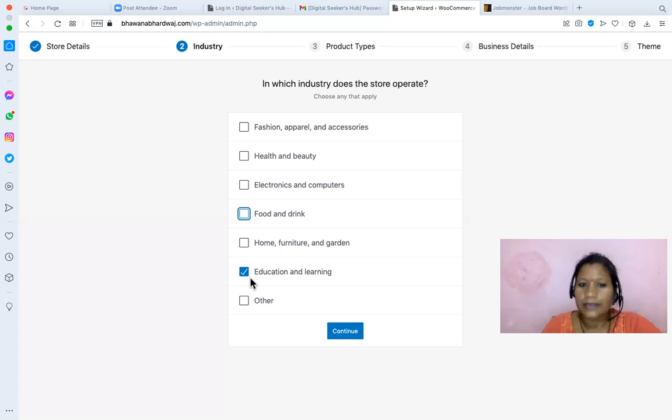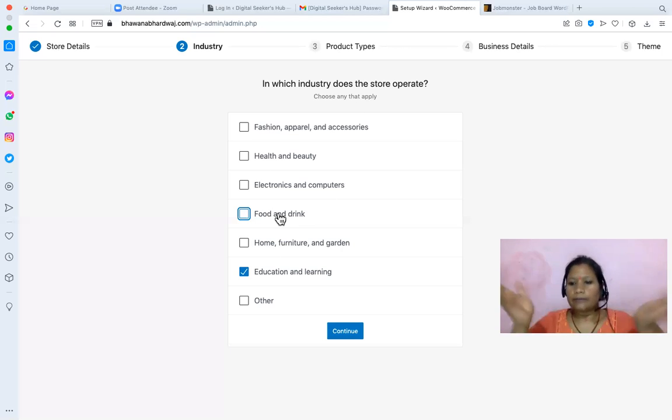See, whatever selection you are doing, according to that they are going to suggest you some theme, but you are not compelled to use the theme. Anytime you can go and change the theme. So as per this detail, WordPress or WooCommerce will suggest you some theme.